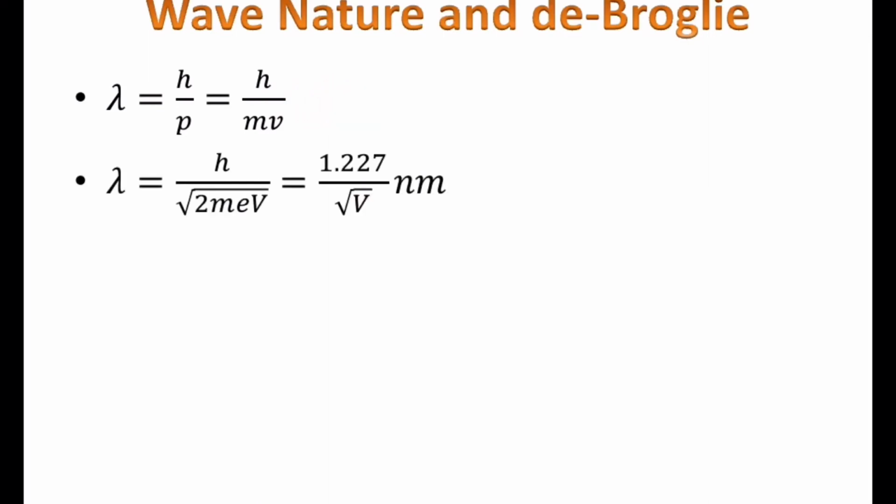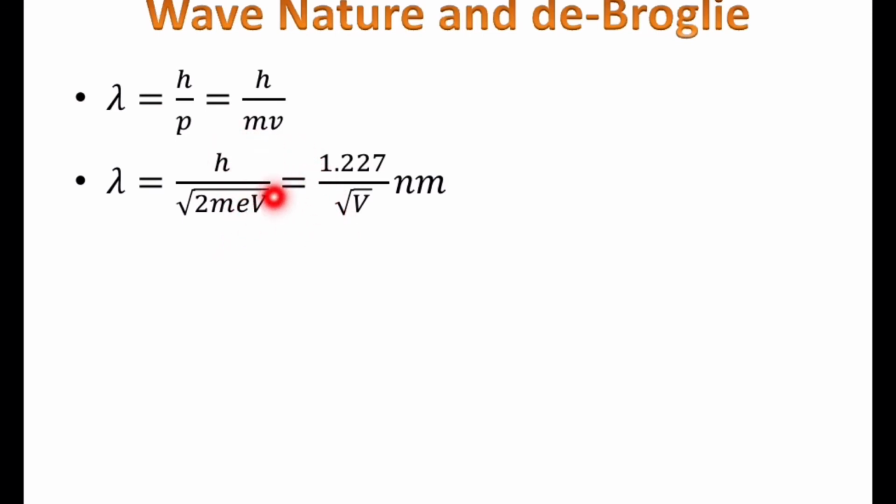So we can also rewrite as lambda equal to h by root of 2meV. How can we rewrite? We know that kinetic energy equals half mv square, and p equals mv, so half mv square is equal to p square by 2m. Also kinetic energy is equal to eV, the stopping potential energy. So kinetic energy eV is equal to p square by 2m. p square by 2m equals eV, so p square is equal to 2m times eV, and p is equal to root of 2m eV. That's what we substitute here. So lambda equals h by root of 2m eV. So the relation is kinetic energy is equal to half mv square, is equal to p square by 2m, is equal to eV. Then we know the constants: the values for mass of electron, electron charge and h value.